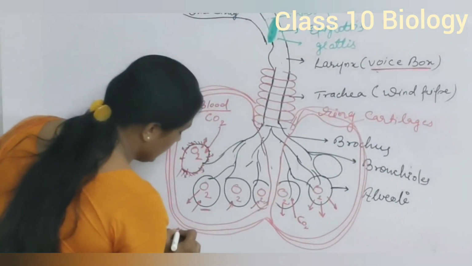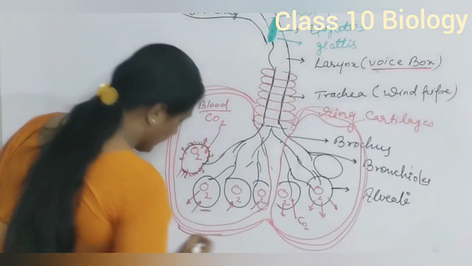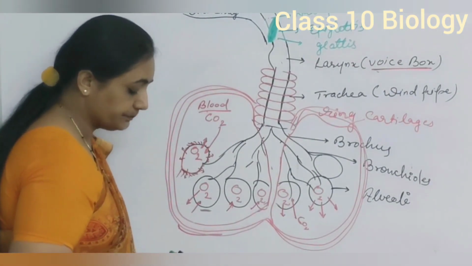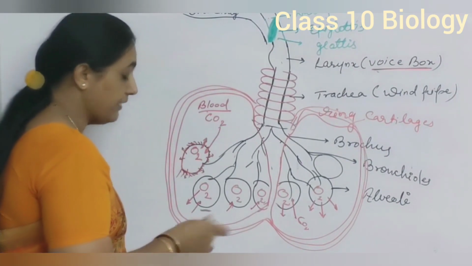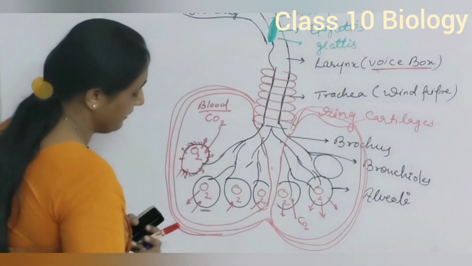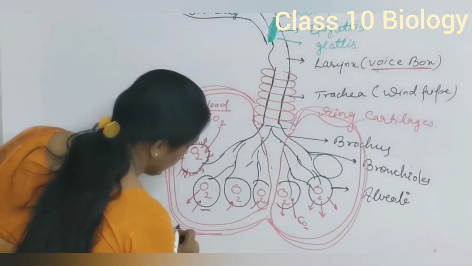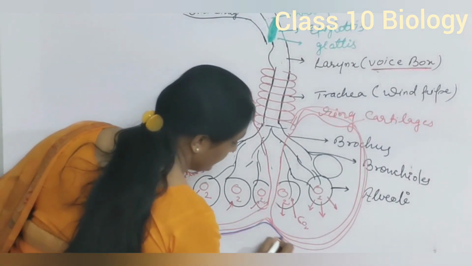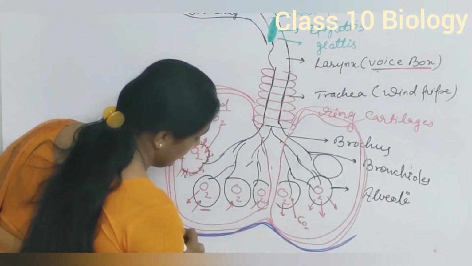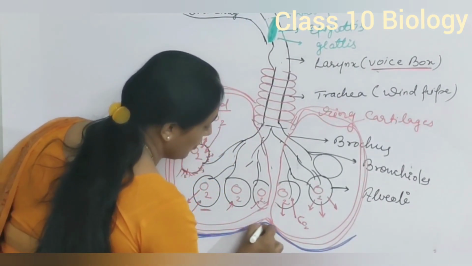Now this region, the thoracic cavity, again has one platform, that is the diaphragm. Diaphragm provides a base. Here the diaphragm is present at the base of the lungs, and this diaphragm plays a vital role in the process of breathing.